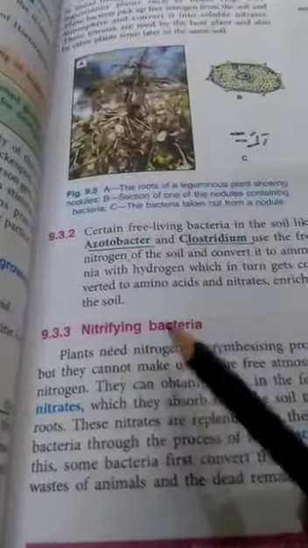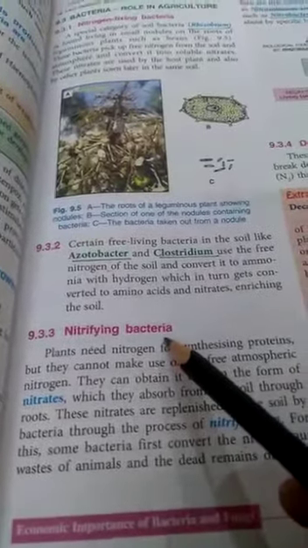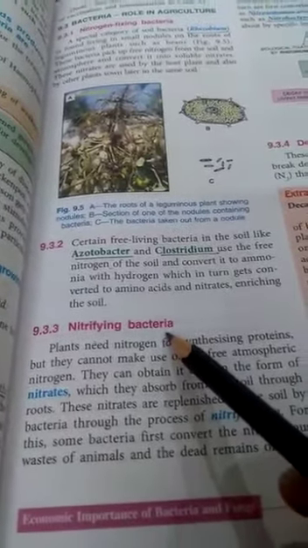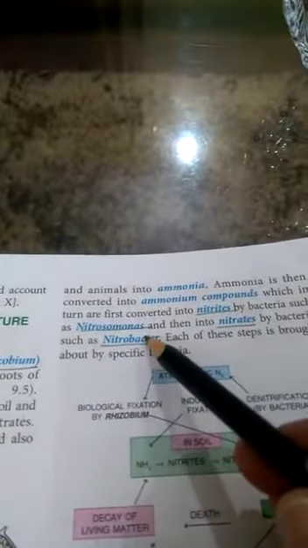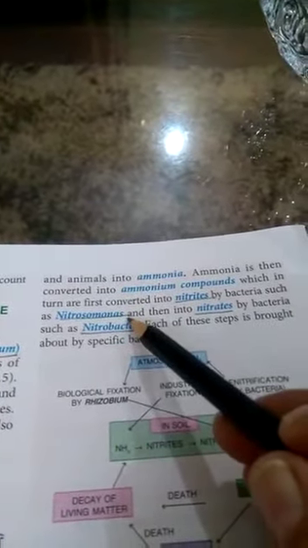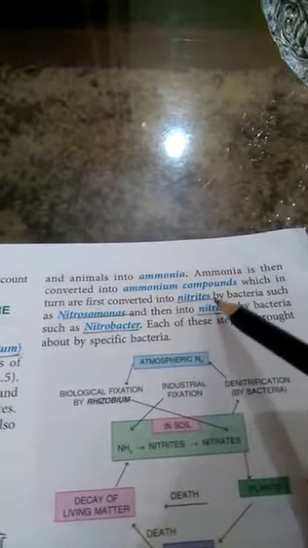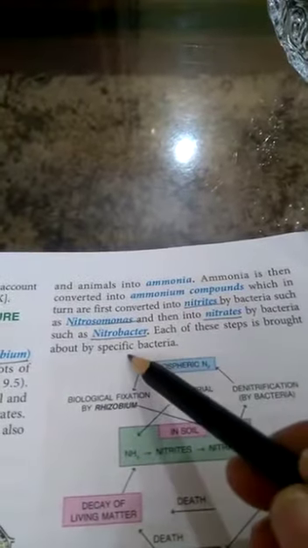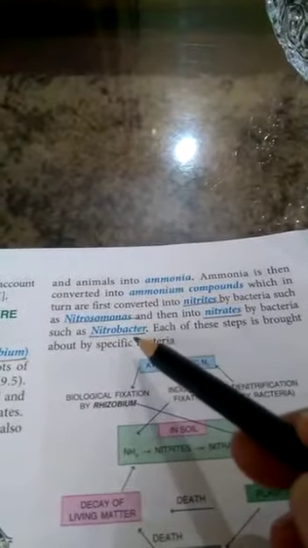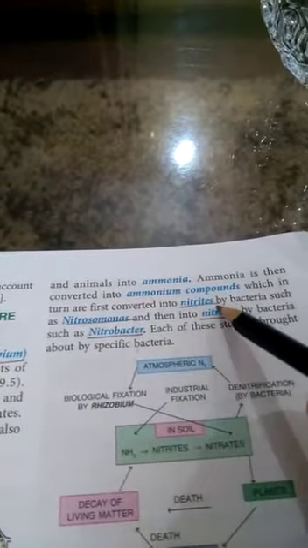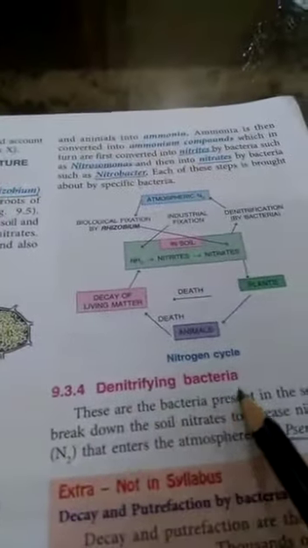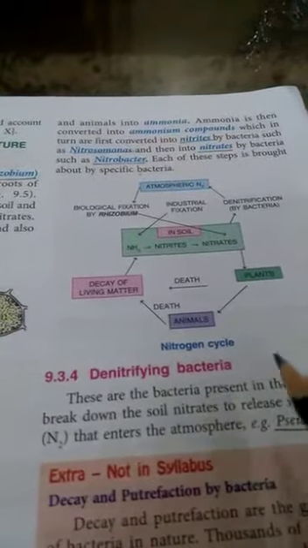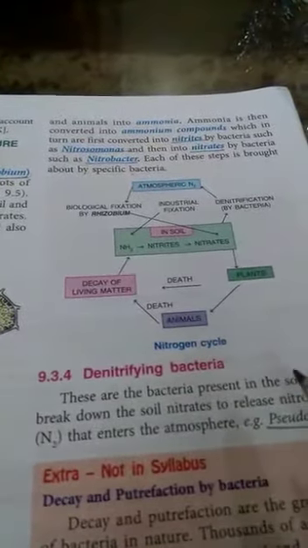Some bacteria are nitrifying bacteria also that play important role in nitrogen cycle. These nitrifying bacteria, some examples are Nitrosomonas. This Nitrosomonas bacteria converts ammonium compounds into nitrites. Second example is Nitrobacter. This Nitrobacter bacteria converts nitrites into nitrates, right? And there are some denitrifying bacteria also that convert nitrates again into nitrogen.